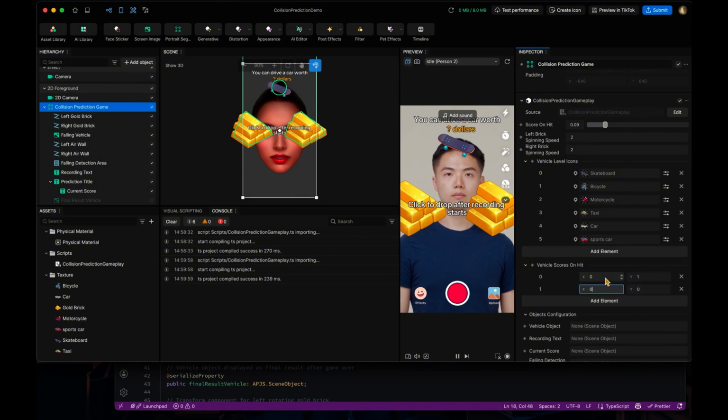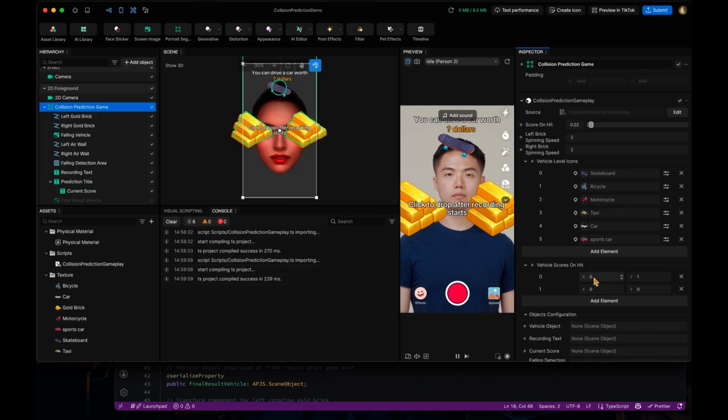So let's see, 0 to 1 is the skateboard, and you can set the scores on hit to be a very low value, like 0.01 or 0.2 here, and then every time it hits, it will only increase 0.02 as the score.